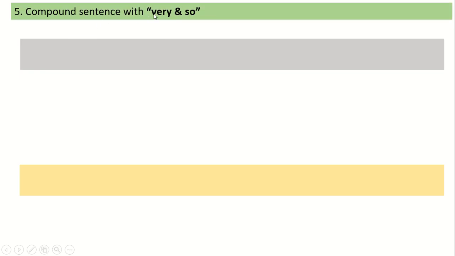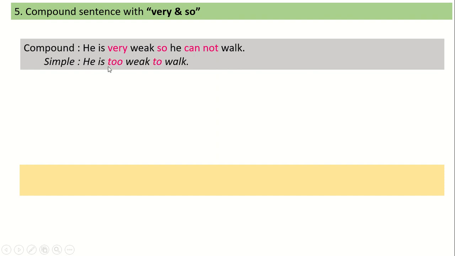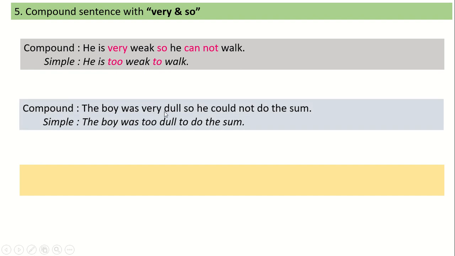The last rule of compound to simple is compound sentence with very and so. That is, a compound sentence that has very and so. He is very weak, so he cannot walk. We'll write: he is too weak to walk. Instead of very we use too, and instead of cannot we use too. So he is too weak to walk. The boy was very dull, so he could not do the sum. The boy was too dull to do the sum.